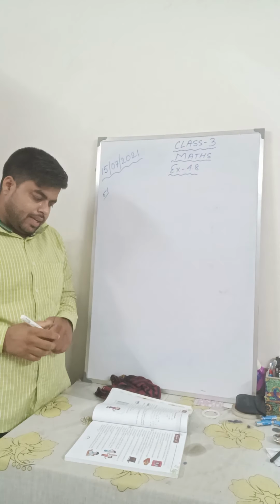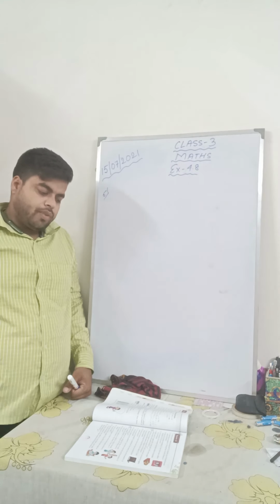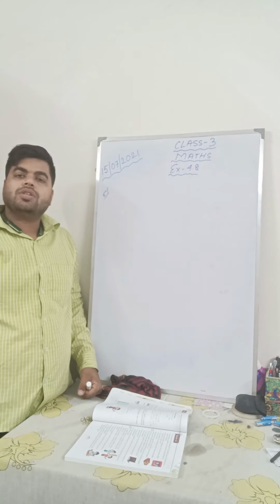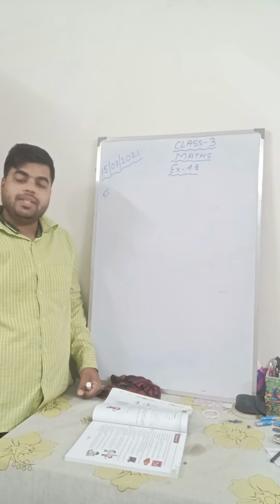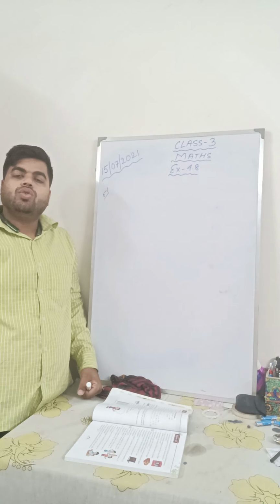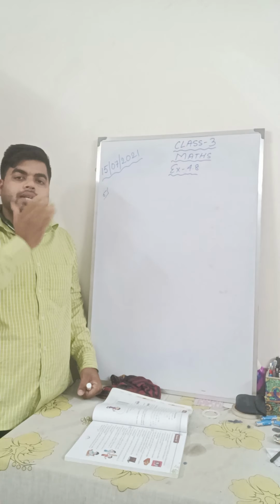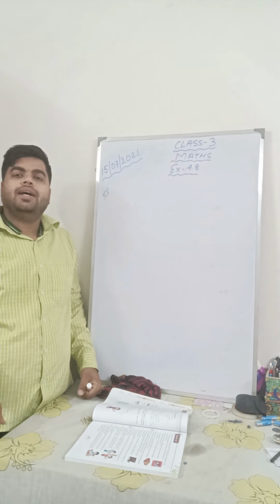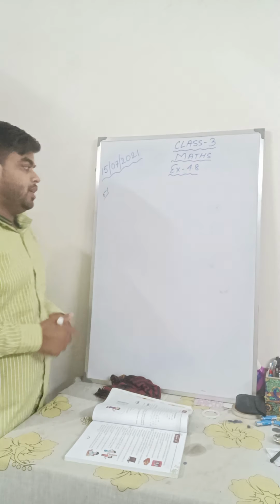In question number 6 they have said 160 boxes of apples were bought from Kullu. Each box contains 96 apples. What was the total number of apples in the boxes? So from Kullu, a total of 160 boxes were bought, and in each box there were 96 apples. So how many total apples will be there? So let us find out.